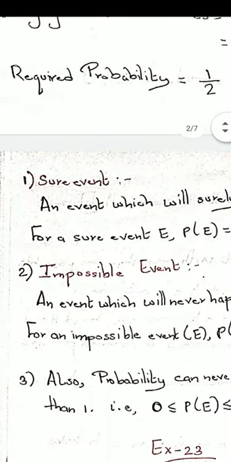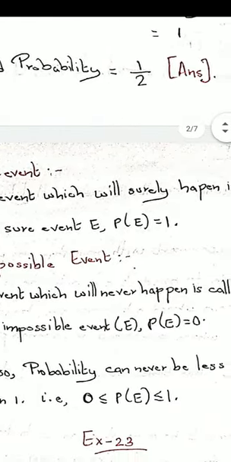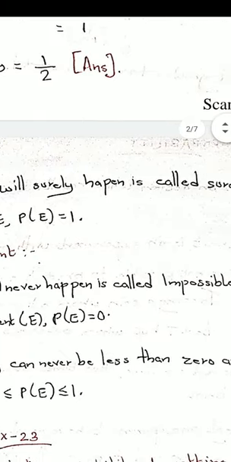Next one is the impossible event. An event which will never happen is called an impossible event. Suppose I come to your class, that is class 8, and I tell you, let me select one student from class 9. Is it possible for me to select any student from class 9? No, right? Because there is no class 9 student in class 8.